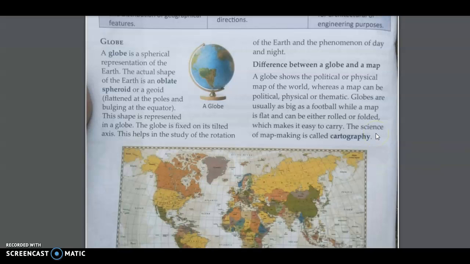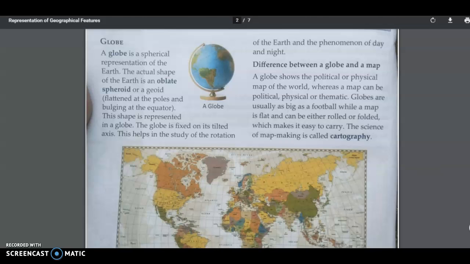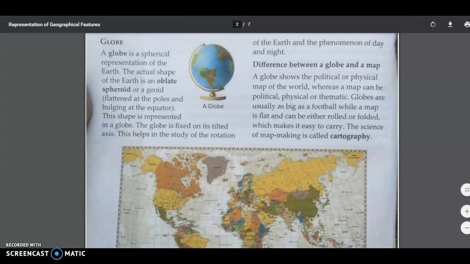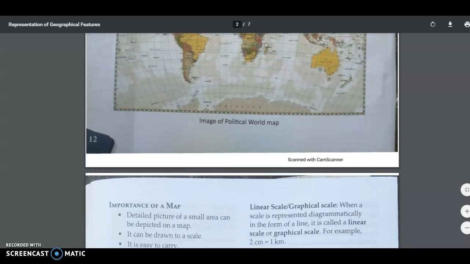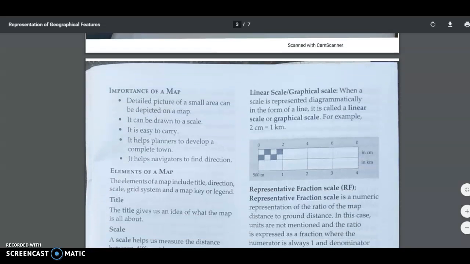So the science of the map is known as cartography, and the scientists who make maps are known as cartographers. So it's a new term. So map making is a science, and this science is known as cartography. And the person who makes the map is known as a cartographer. So when we are making a sketch, it is the first stage of cartography, and slowly and gradually we become sophisticated in making maps. Let us come to why do we need maps?